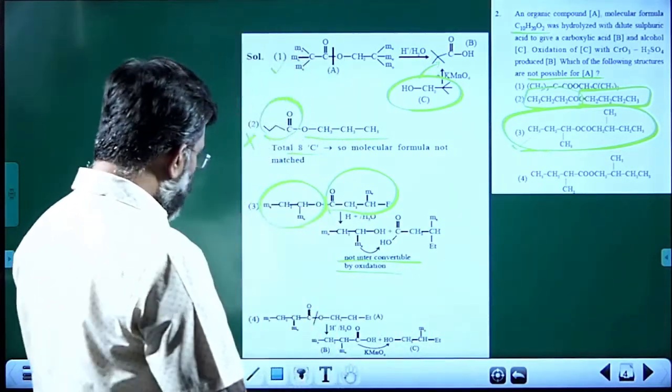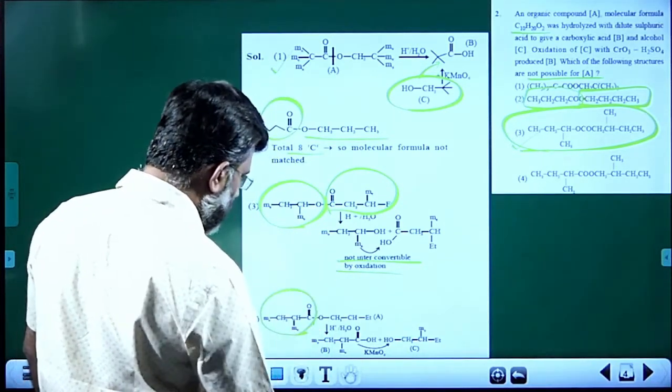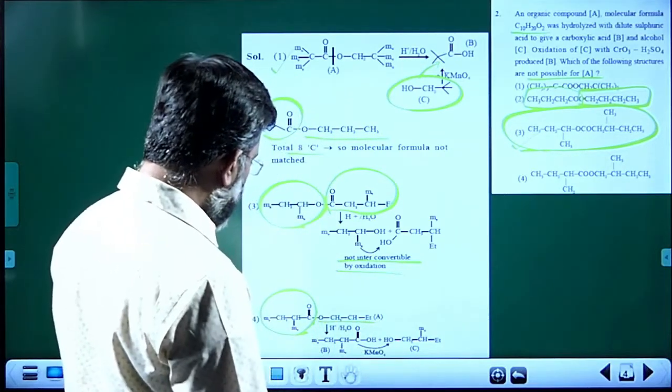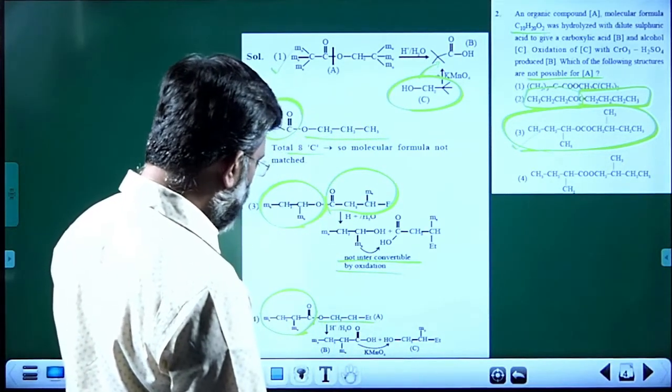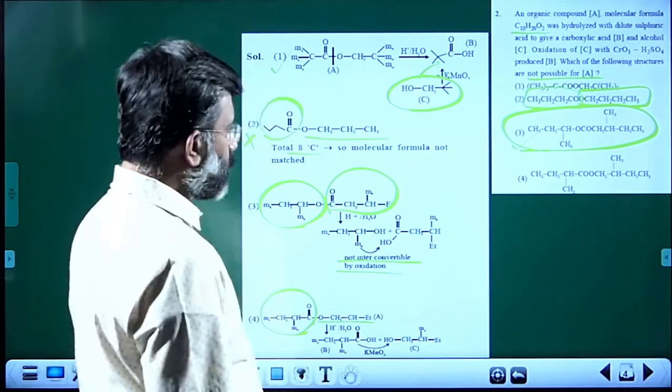When you go to the fourth choice also, you are getting a carboxylic acid. This is the carboxylic acid and this is the alcohol we are talking about, and that alcohol upon oxidation will give the corresponding carboxylic acid.